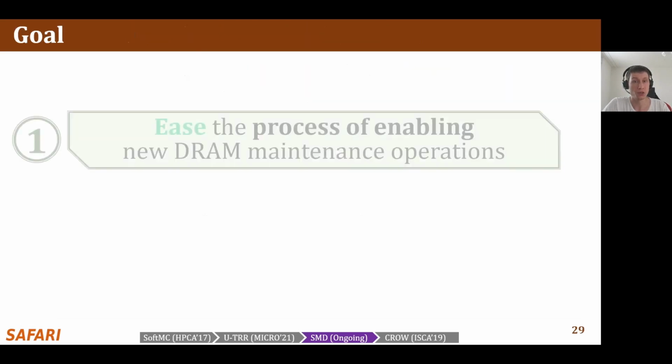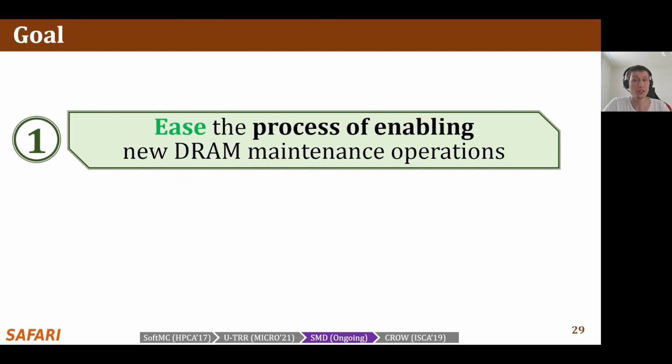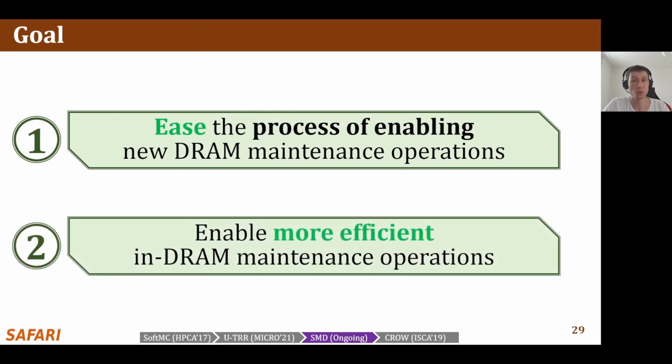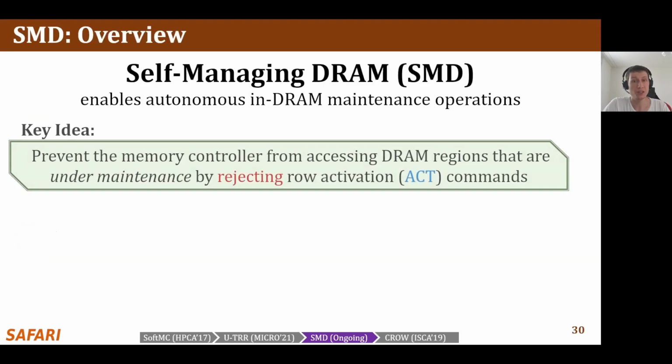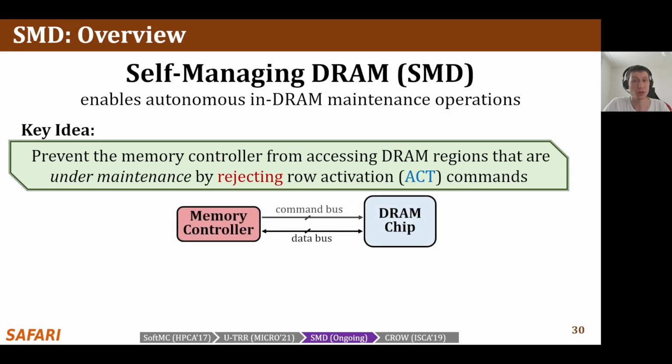Our goal is to, first, ease the process of enabling new maintenance operations, and second, enable more efficient in-DRAM maintenance operations. We propose self-managing DRAM, or SMD for short. The key idea of SMD is to prevent the memory controller from accessing DRAM regions that are under maintenance by rejecting row activation commands. To provide a DRAM chip with the ability to reject an activate command, SMD slightly extends the existing interface between the memory controller and the DRAM chips.